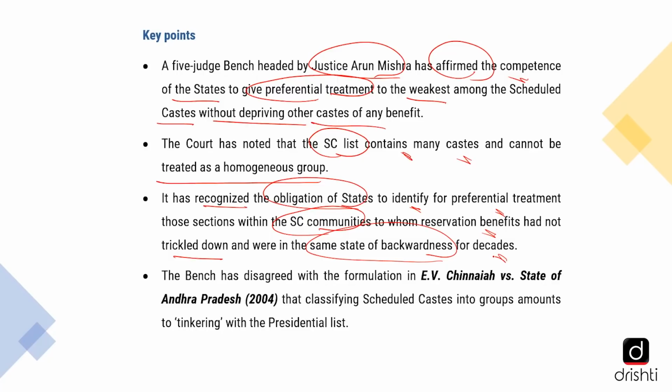The 5-judge bench had disagreed with the formulation in the EV Chinnaya versus State of Andhra Pradesh 2004 that classifying scheduled castes into groups amounts to tinkering with the presidential list. However, since this is a five-judge bench and the EV judgment was also based on a five-judge bench, the current bench has asked the Chief Justice to put this judgment to a bigger bench and decide on the outcome.